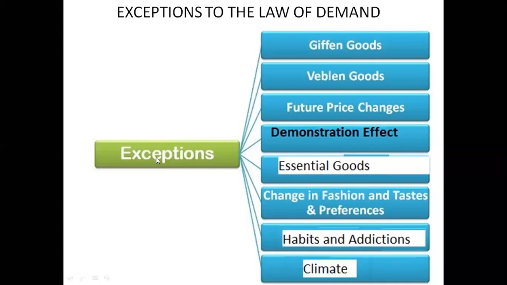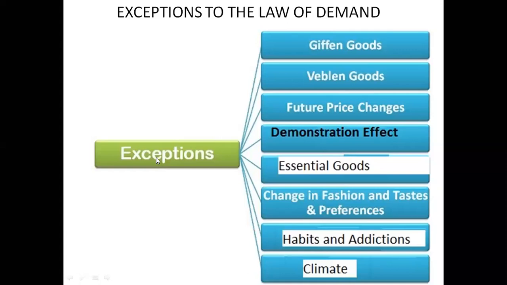Now, today what will you do? Will you buy more products today? As a consumer, I will not buy more products today. Why? Because I feel that in future the price will be reduced, जब future में उसका price reduce हो जाएगा, I will buy the product in future only.